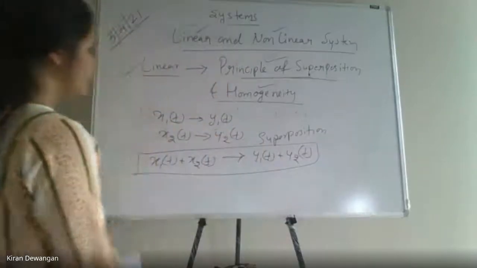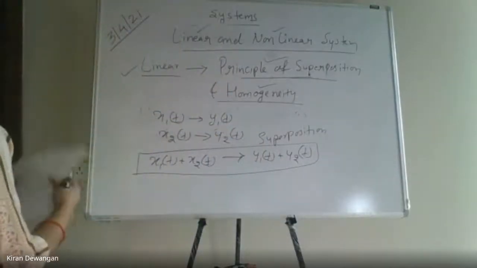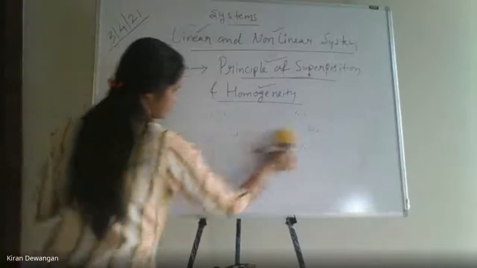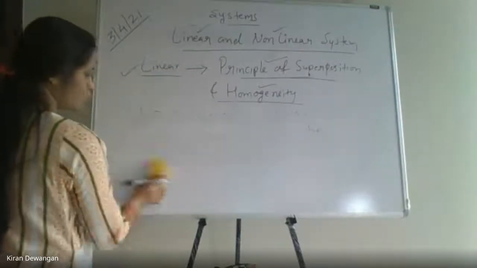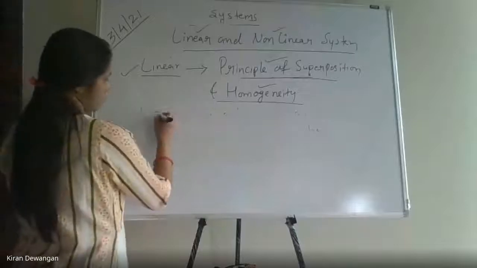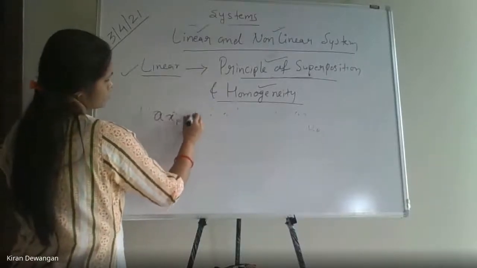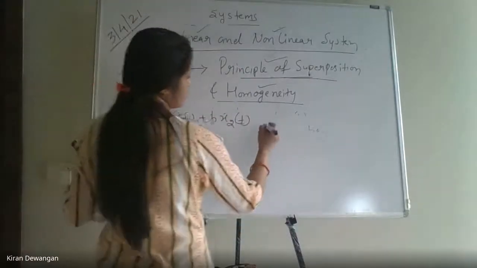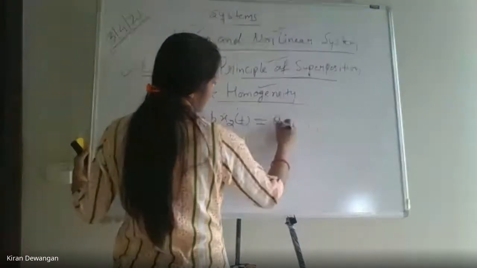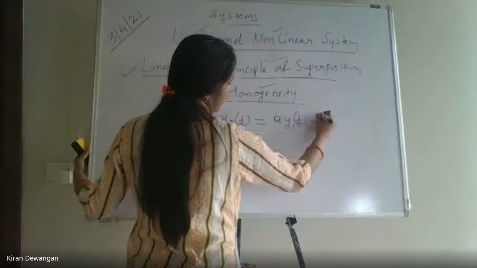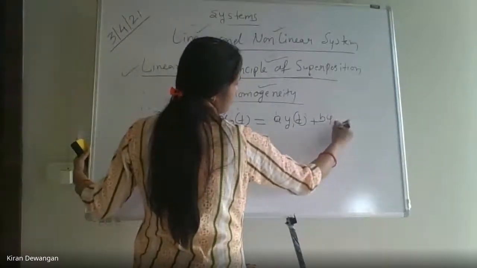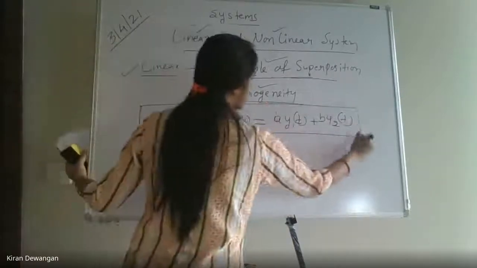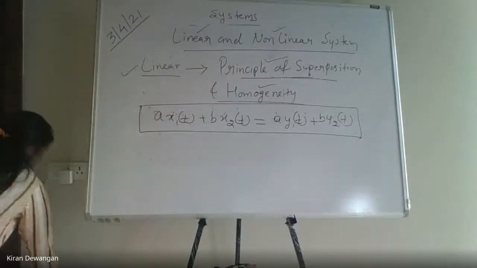Combining both homogeneity and superposition, we say that a x1(t) plus b x2(t) should give a y1(t) plus b y2(t). This is the condition for the system to be a linear system.